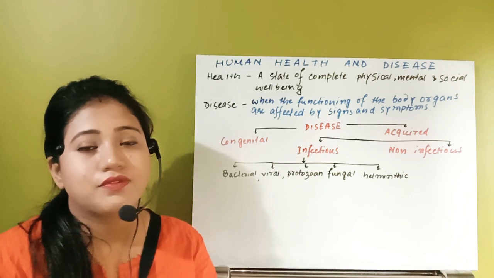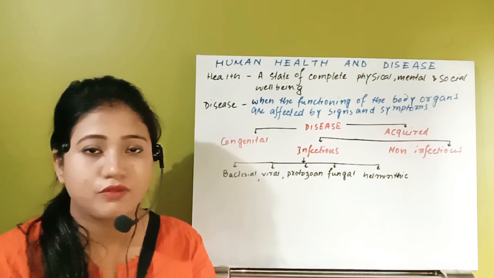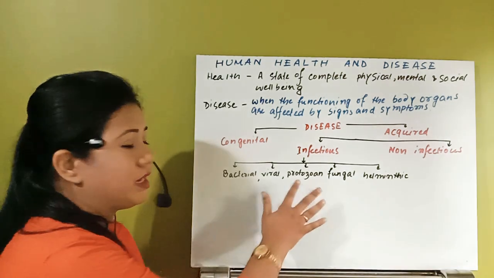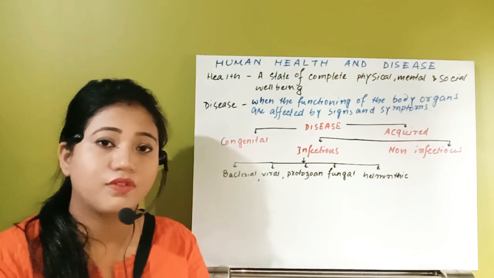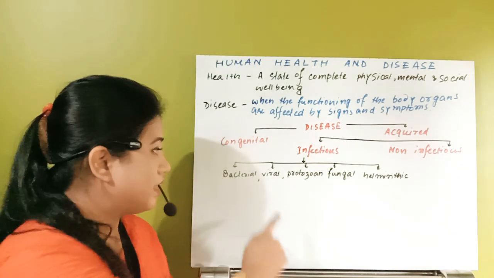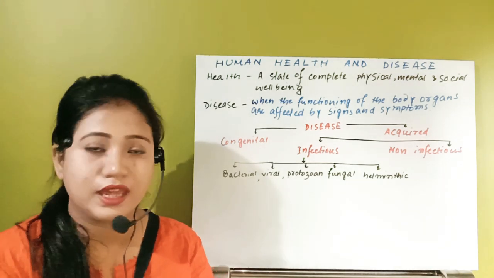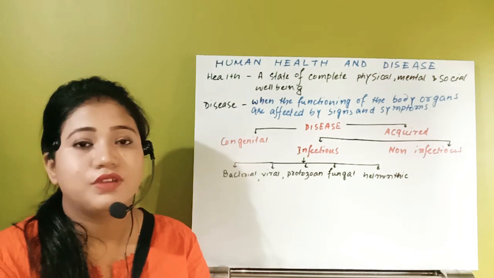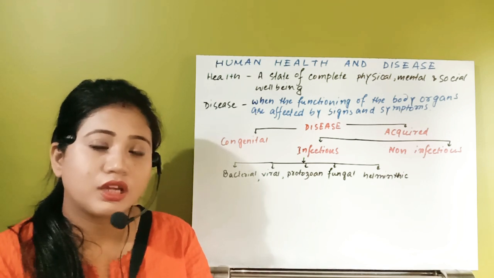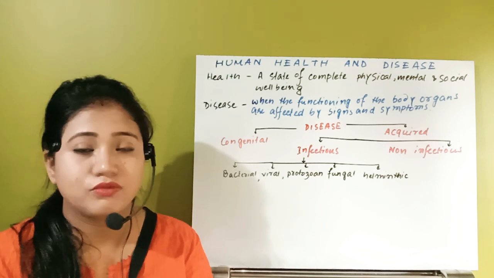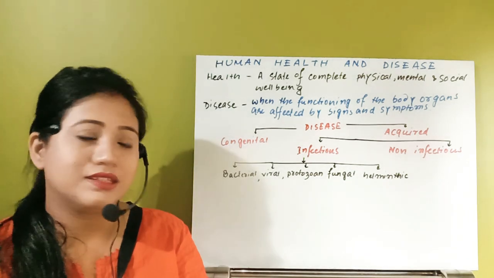Then after that we have to see the life cycle of a protozoan disease, that is the malarial life cycle. Then we have to see the life cycle of a viral disease, that is the life cycle of HIV AIDS. Then after that we also have to see two other conditions. One is cancer, what the causes of cancer are, and all these things we will see in the disease part.